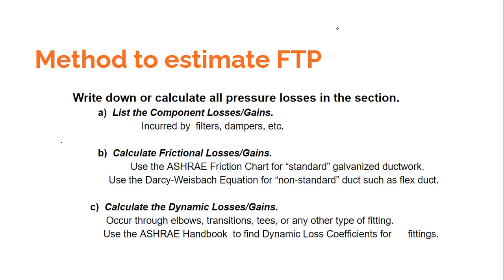We had a discussion on this, and for that we need to refer to the ASHRAE handbook for finding the dynamic loss coefficients. This is how we proceed to estimate the fan total pressure. We then sum up the losses along each run, and wherever you get the maximum losses, that we call the fan total pressure.